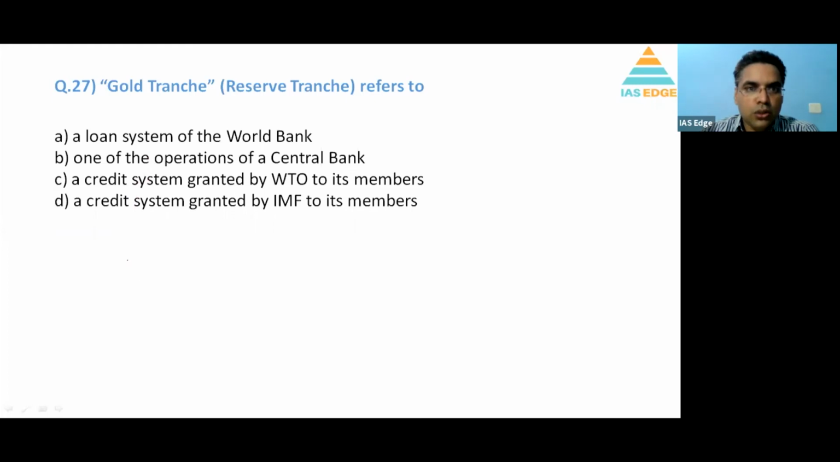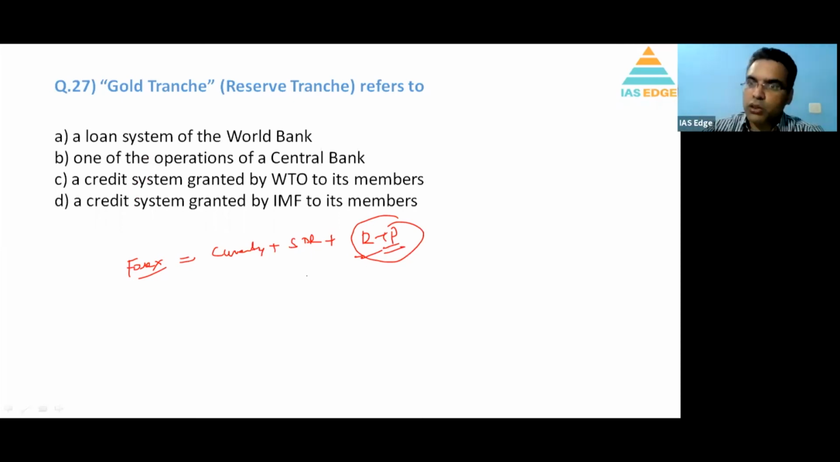Question number 27, gold tranche. So the forex consists of the currency plus SDR rights plus RTP, reserve tranche position. These are like reserves which a country can use when there is a crisis. Every country provides a fund to the International Monetary Fund (IMF), and the extra is used as reserve. So it's a credit system granted by IMF to its members. India can use this if there is a need for dollars when there is a crisis called balance of payment crisis. Whenever there is a balance of payment crisis, we can use the system. So this is a very clear-cut factual question.